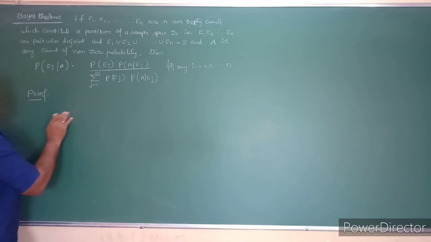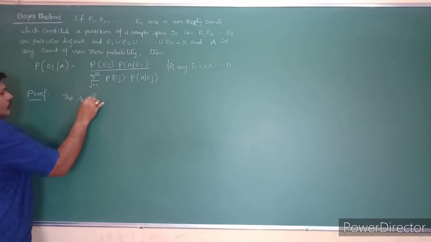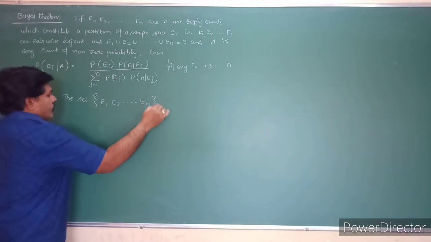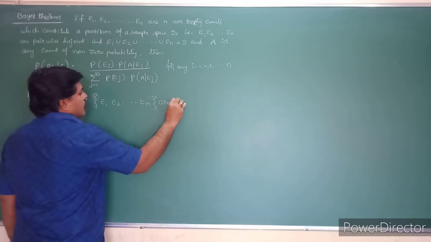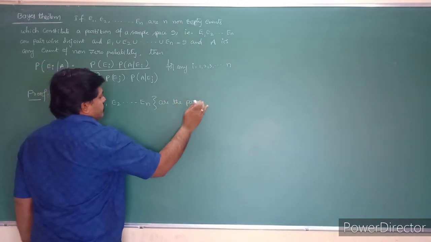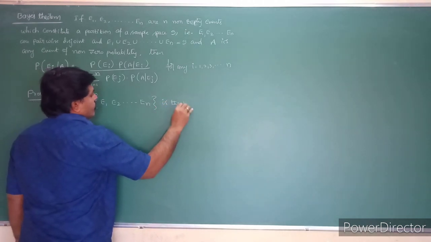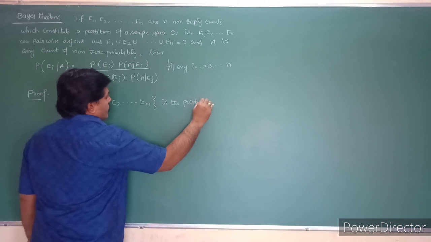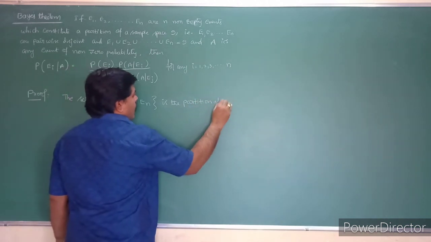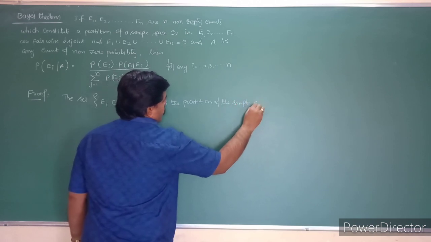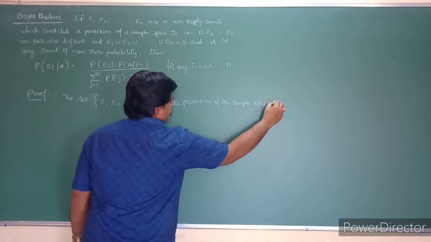So E1, E2, E3 and so on En are the partitions of the sample space, yes.